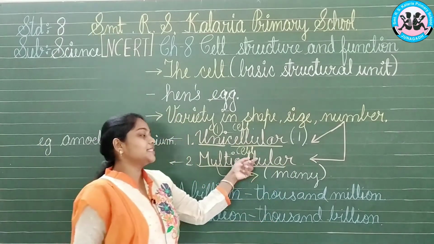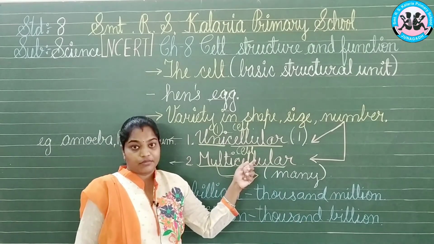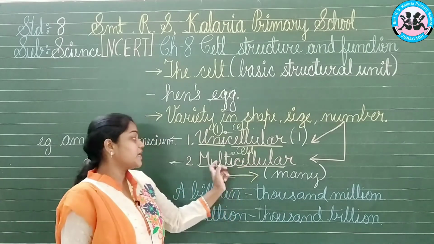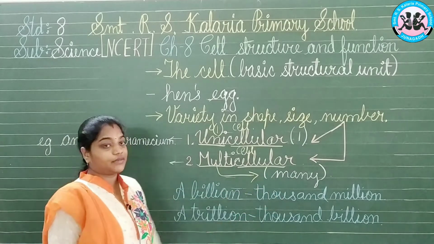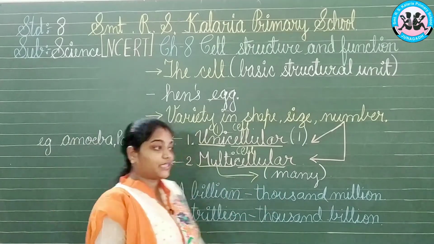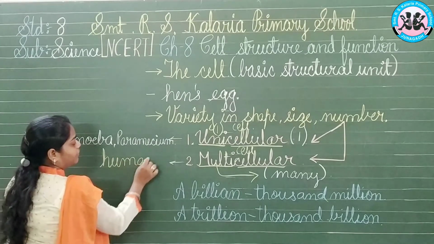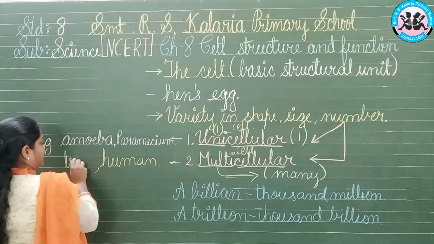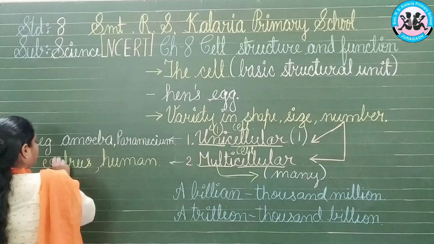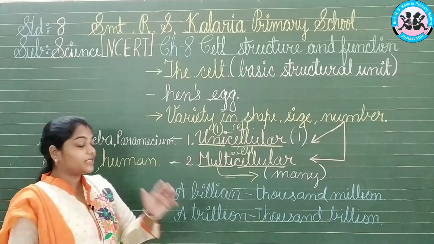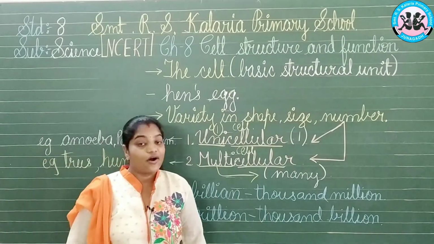So when a body consists of many cells, it is termed a multicellular organism. Yes, we ourselves are the best example of that. Even trees can be examples. Here we have some examples which tell you what multicellular organisms are.